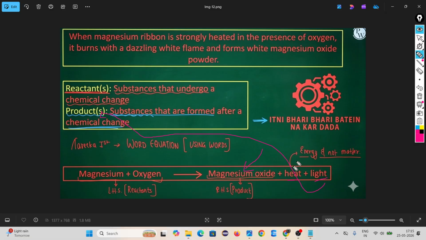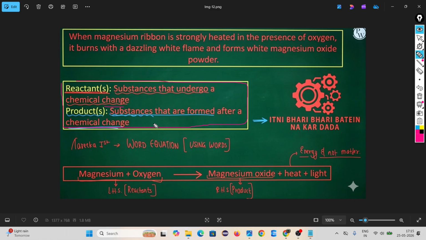Okay, so the shortcut representation of a chemical reaction is called equation. Equations are of two types. One is word equation and another one is chemical equation. In both equations, two concepts are reactant and product. Reactant means the substances which undergo a chemical change. Product means substances that are formed after a chemical change. We put plus symbol inside reactants and then one arrow mark and product. In between products, we put plus symbol. Okay. Then come to chemical equation.